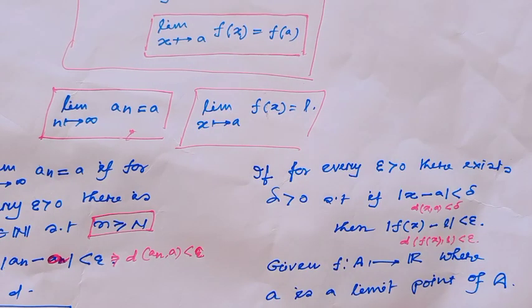now I will say, what do you mean by limit x goes to a, f(x) equal to L?